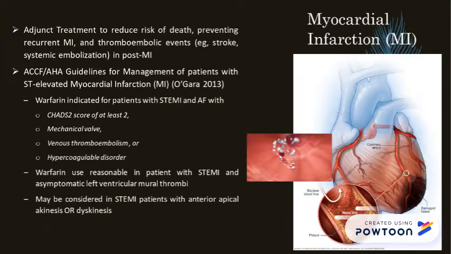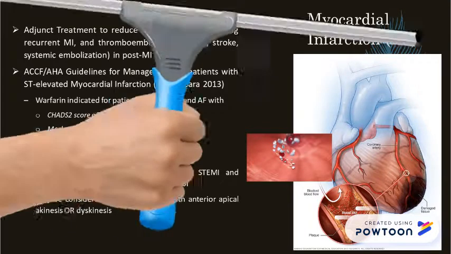Warfarin therapy can be used as an adjunct treatment to reduce the risk of death, preventing recurrent MI and thromboembolic events in post-MI patients. Warfarin is reasonable in patients with STEMI and asymptomatic left ventricular mural thrombi. It may be considered in STEMI patients with anterior apical akinesis and dyskinesis.